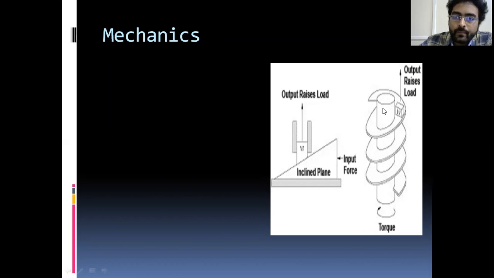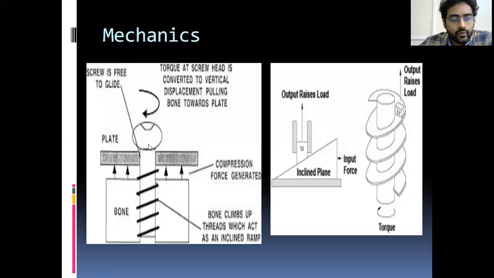Okay, this leads to rotational torque, that is, torque is converted into linear motion. This is the basic mechanics of the screw. If anybody asks what is the mechanism of the screw, it converts the torque into linear force. See, as you apply the torque, it will pull the bone towards the plate. This is the basic application of the screw.